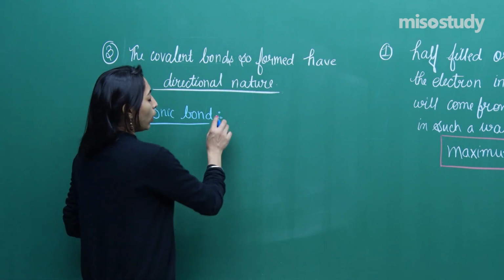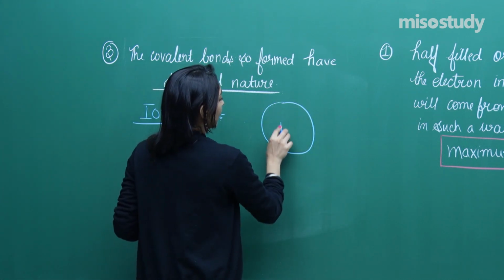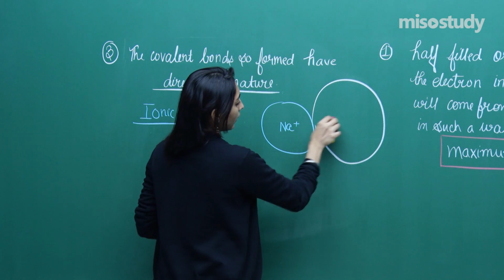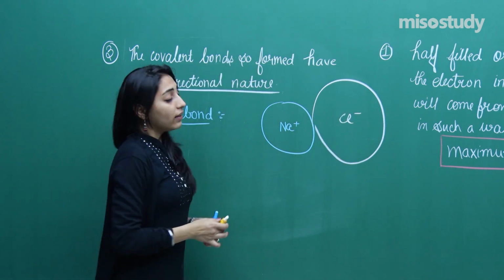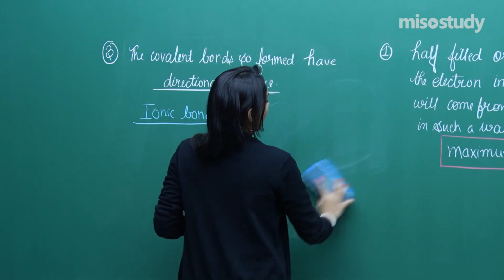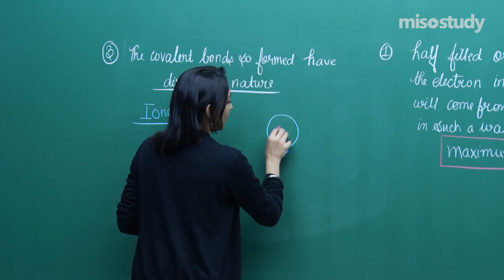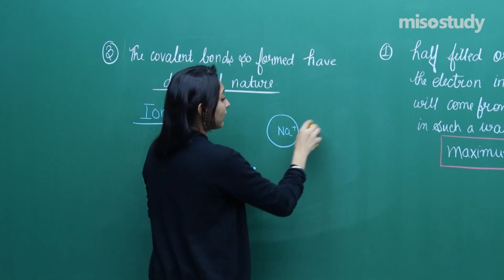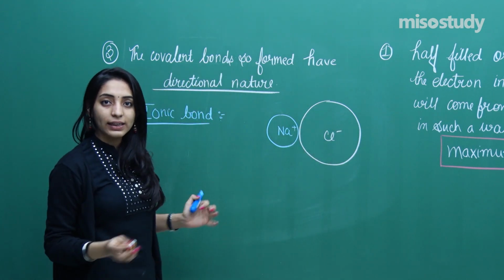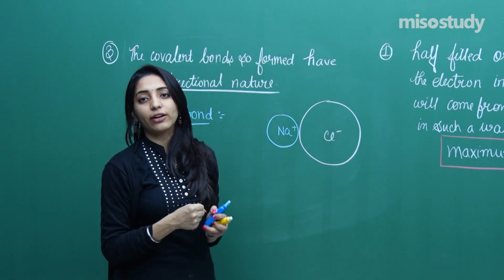Listen carefully. When I was talking about the formation of an ionic bond, I said that a cation, for example Na plus, will be coming very close to the anion Cl minus, right? We have also studied that each cation will be spherically charged. Similarly, the anion will also be a typical sphere, right? Now see, one Na plus is bonded to Cl minus, maybe I have written it like this. So a force of attraction is there.